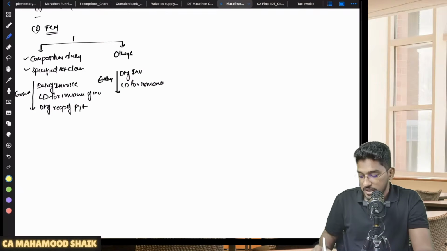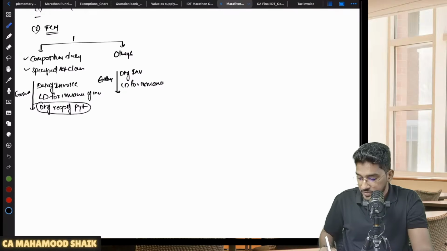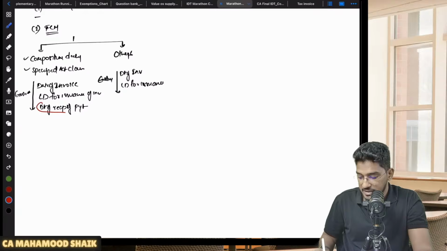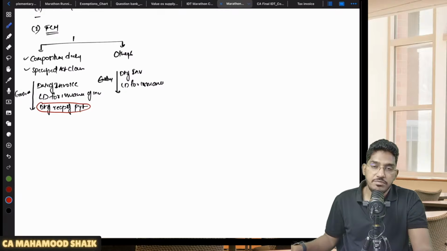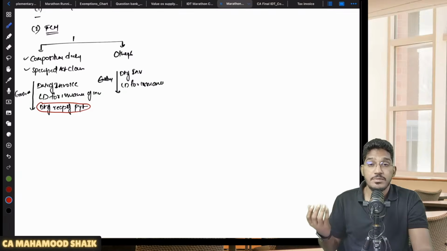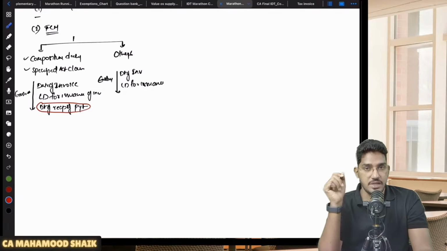Sir, you are saying date of receipt of payment, no? What will be considered as date of receipt of payment? The explanation in the Act says that date of receipt of payment means the date on which amount has been recorded in the books of accounts or the date on which amount has been credited in the bank account, whichever is earlier.